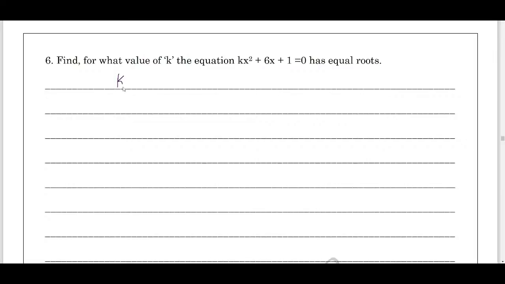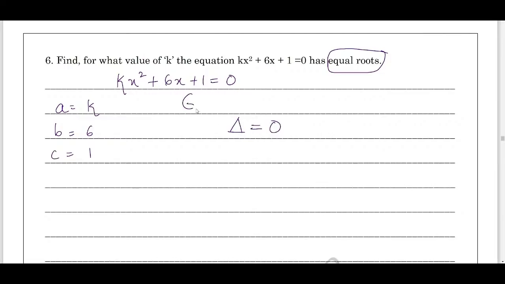First write down the equation: kx square plus 6x plus 1 equals 0. This is the given quadratic equation. What is the value of a, b and c? A is k, b is 6, c is 1. Now what is the given condition? Roots are equal. That means the discriminant, delta, will be equal to 0. The given condition is delta equals 0.